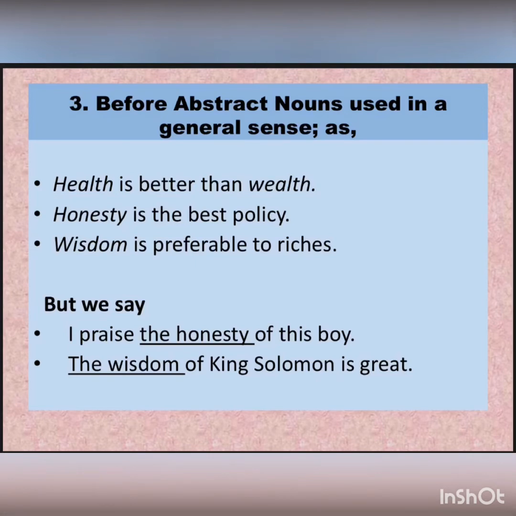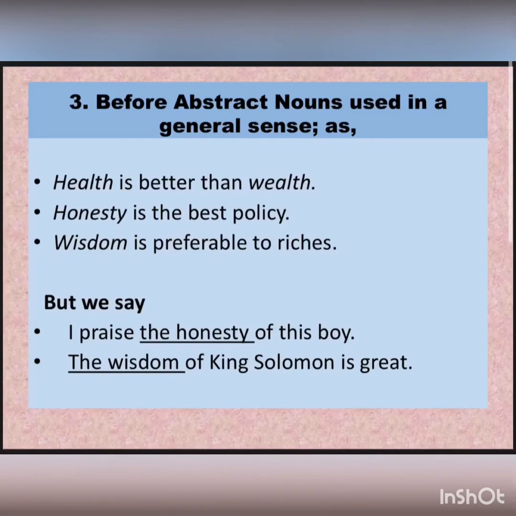But then, when we say, I praise the honesty of this boy, then we are being particular here. We're talking about the honesty of this boy. So when we are being particular about something, then we use the article the. Similarly, look at the next example. The wisdom of King Solomon is great. Here we are only talking about the wisdom of King Solomon. So we are being particular, thus we use the article the. So boys, do not be confused. Just remember that normally we do not use the articles with abstract nouns, but when we use these nouns as particular ones, then we have to use the article the with them, right?